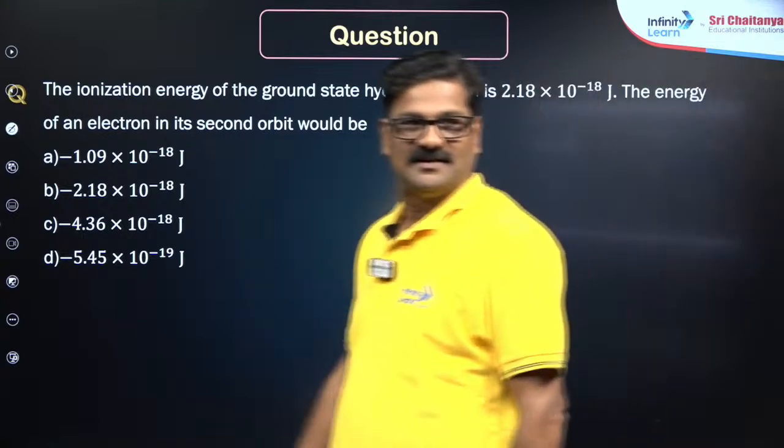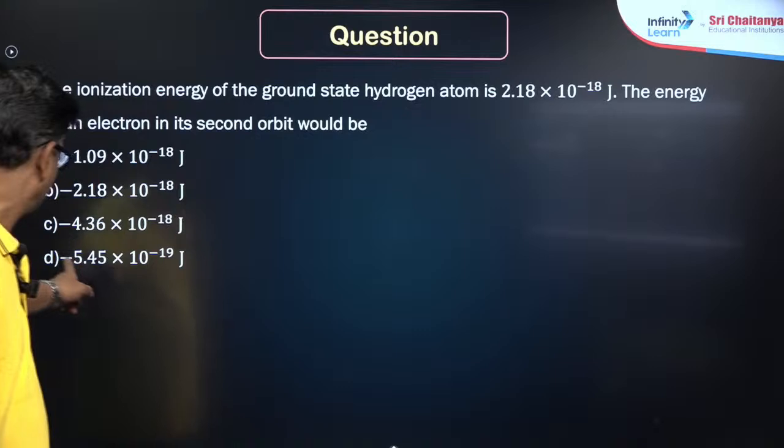Okay, I'll give you the answer. Hemant, you want to say D? Okay.